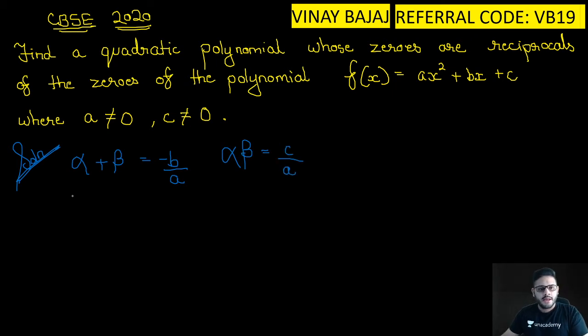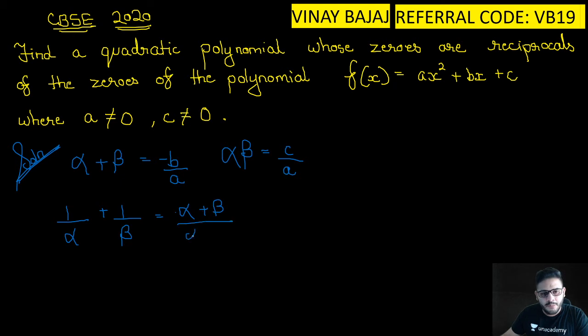So now if I flip alpha plus beta and take 1 upon alpha plus 1 upon beta, what will this become? Alpha plus beta the whole upon alpha beta, which is nothing but minus b by a the whole upon c by a. The a gets cut, so what is left here? Minus b upon c,